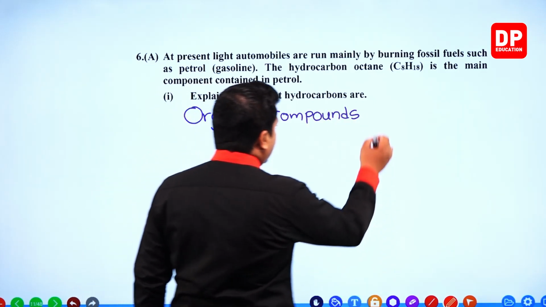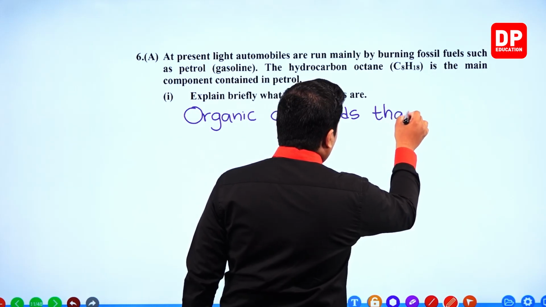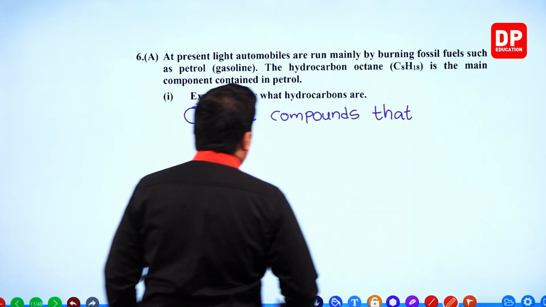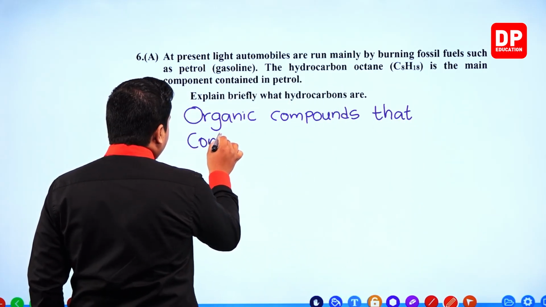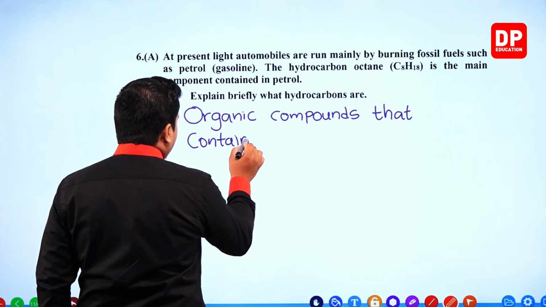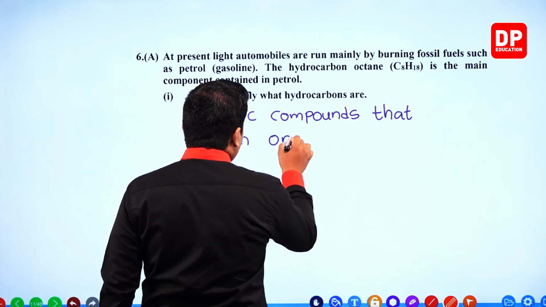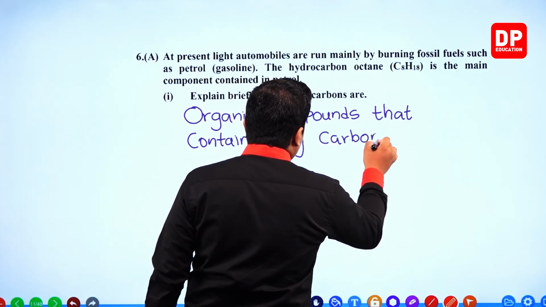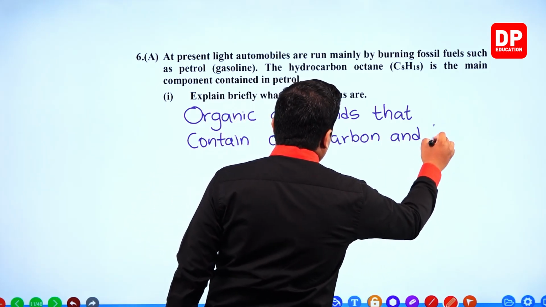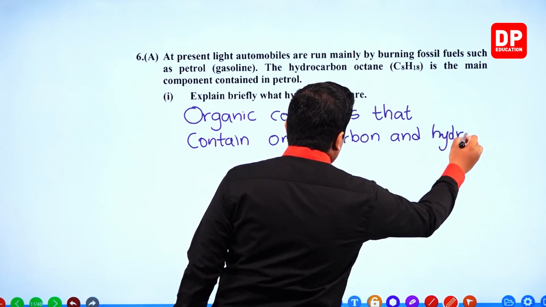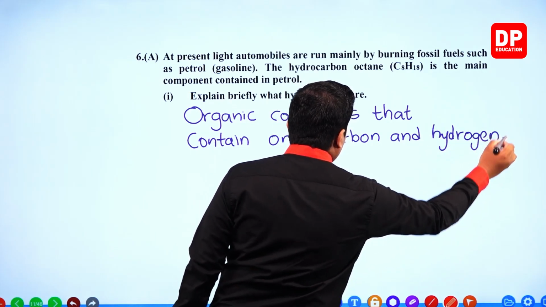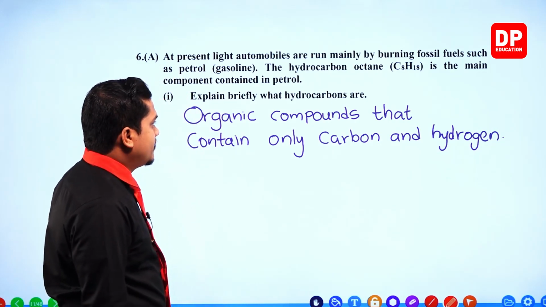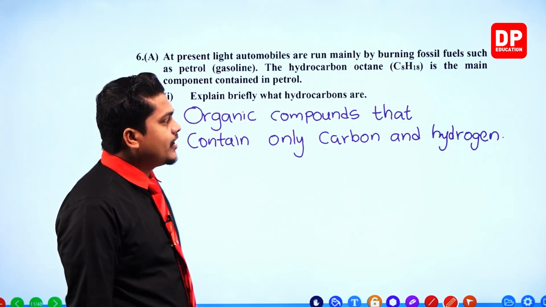Organic compounds that contain only carbon and hydrogen.